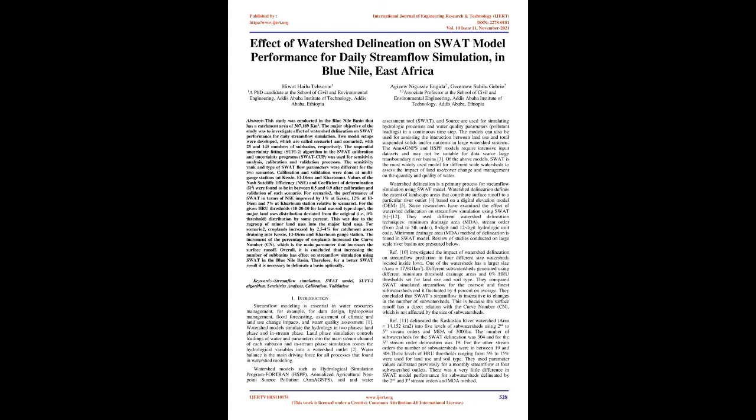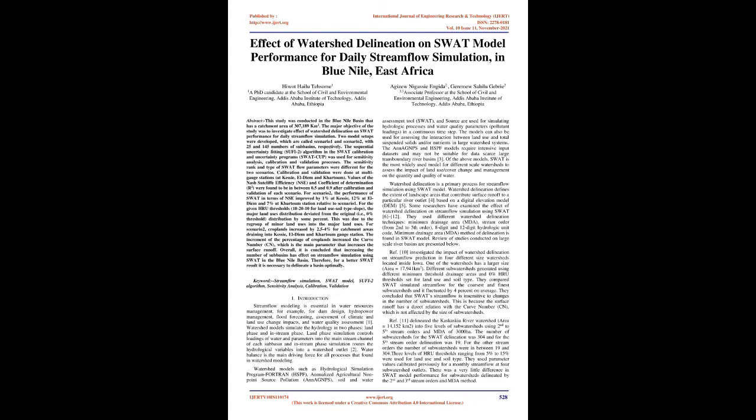The increment of the percentage of croplands increased the curve number, Cn, which is the main parameter that increases the surface runoff. Overall, it is concluded that increasing the number of subbasins has an effect on streamflow simulation using SWAT in the Blue Nile Basin. Therefore, for a better SWAT result it is necessary to delineate a basin optimally. Keywords: streamflow simulation, SWAT model, SUFI2 algorithm, sensitivity analysis, calibration, validation.